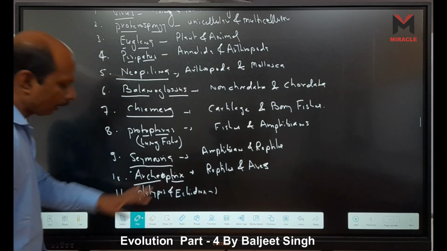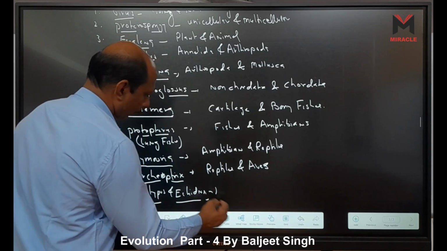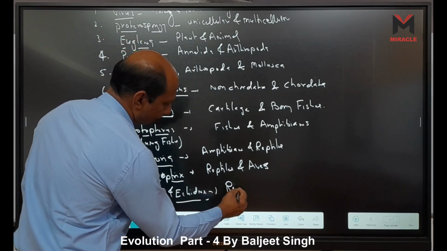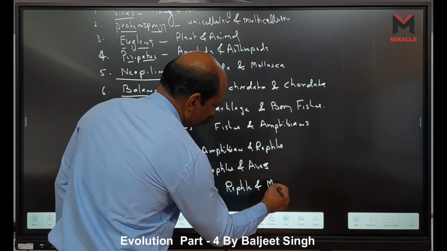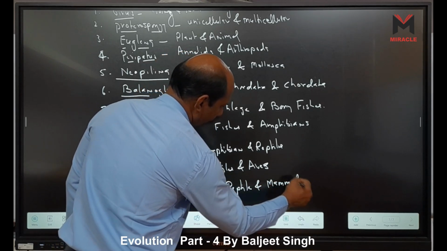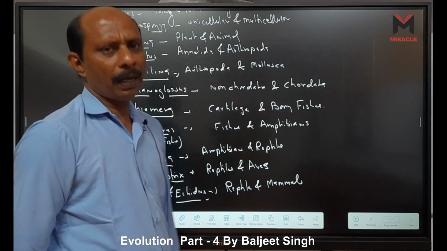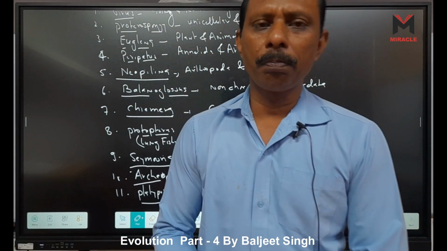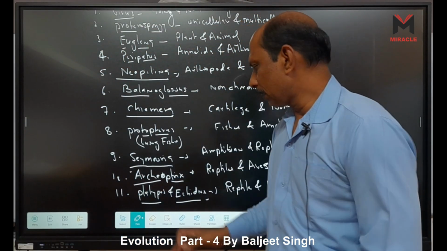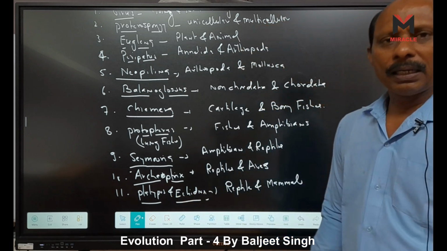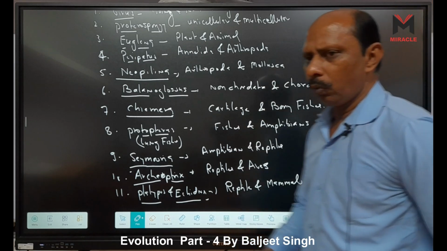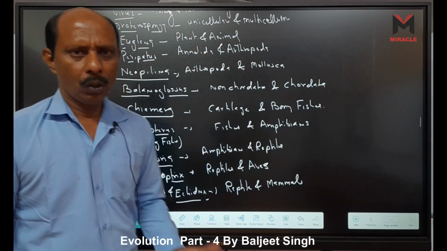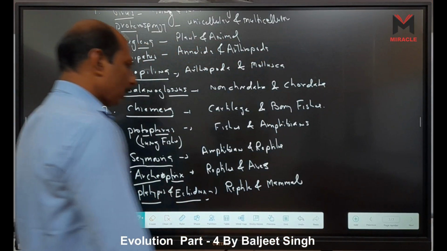The platypus is the connecting link between birds and mammals, and echidna is the connecting link between reptiles and mammals. Through connecting links we understand who evolved from whom. So these are connecting links.